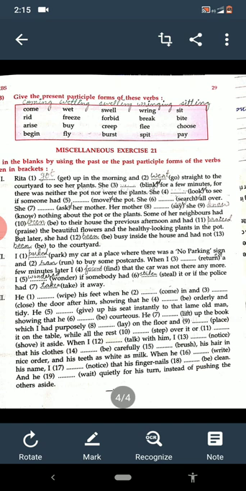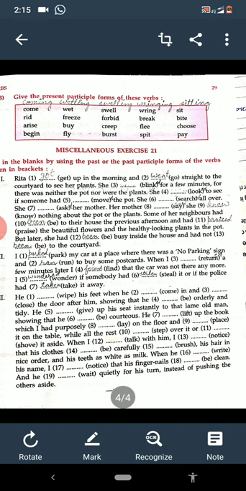Now see the second one. I parked my car at the place where there was no parking sign and ran to buy some postcards. When I returned a few minutes later, I found that the car was not there anymore. I wondered if someone had stolen it or if the police had taken it away. These are the words of the bracket I have spoken. Now we have to fill the blank with the past or past participle as per the need.